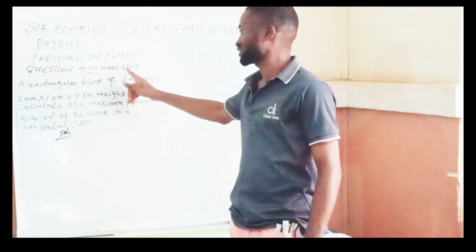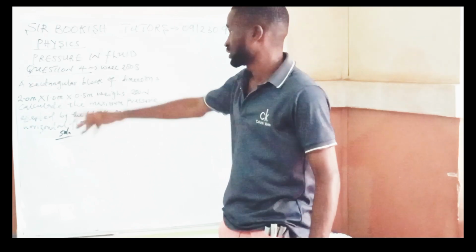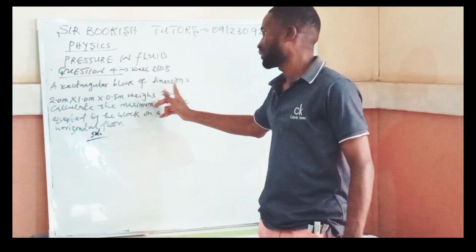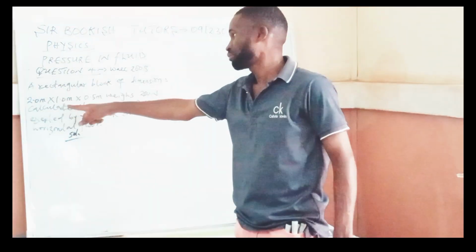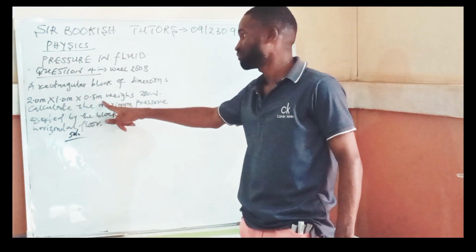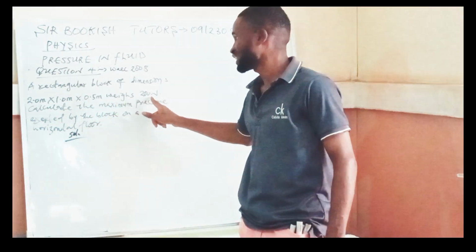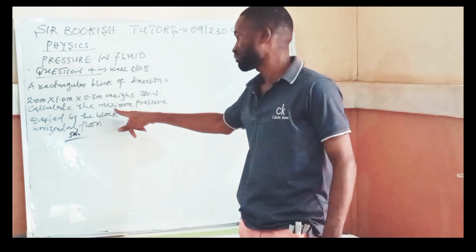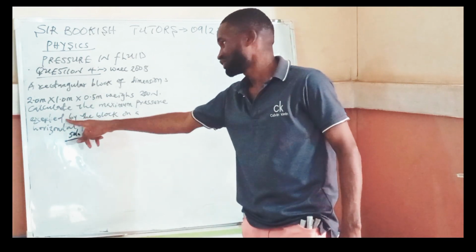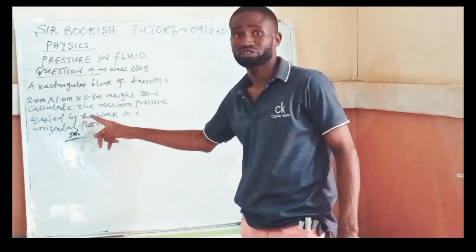This is WAEC 2008. Okay, they said a rectangular block of dimensions 2.0 meter by 1.0 meter by 0.5 meter weighs 200 newton. They say we should calculate the maximum pressure exerted by the block on the horizontal floor.